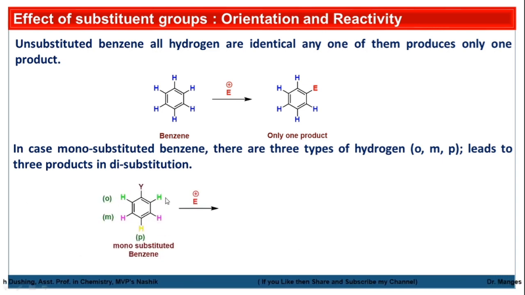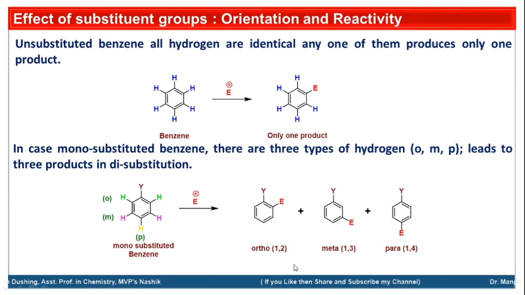Suppose this is a monosubstituted benzene ring, where a hydrogen of the benzene ring is replaced by a group, say Y. Now three different products are possible: 1,2 disubstituted benzene, 1,3 disubstituted benzene, and 1,4 disubstituted benzene. 1,2 disubstitution is called ortho substitution, 1,3 disubstitution is called meta substitution, and 1,4 disubstitution is called para substitution.